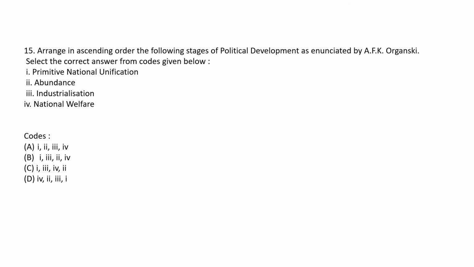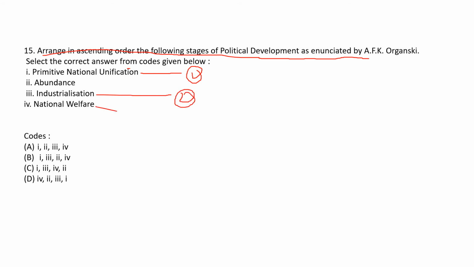Now the question is, arrange in ascending order the following stages of political development as enunciated by A.F.K. Organski. Let us see one by one. First is primitive national unification. Then second is industrialization.